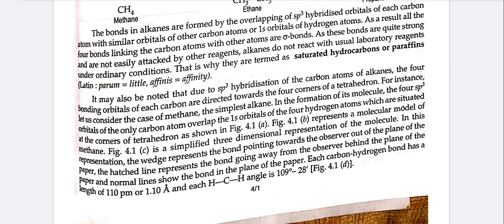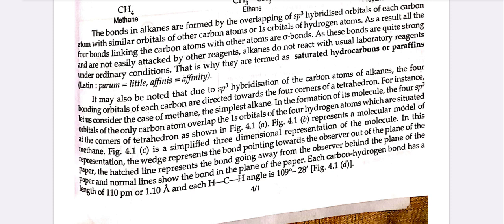It may also be noted that due to sp3 hybridization of carbon atoms of alkanes, the four bonding orbitals of each carbon are directed towards the four corners of a tetrahedron. For instance, let us consider the case of methane, the simplest alkane. In the formation of its molecule, the four sp3 orbitals of the only carbon atom overlap the 1s orbitals of the four hydrogen atoms, which are situated at the corners of a tetrahedron. This figure represents a molecular model of methane, and this is a simplified three-dimensional representation of the molecule.